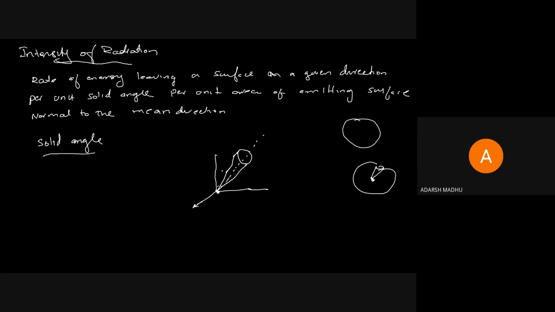So it is a radius. And this is the emitted radiation, the emitter, and the outer surface of the sphere is the radiation collector.